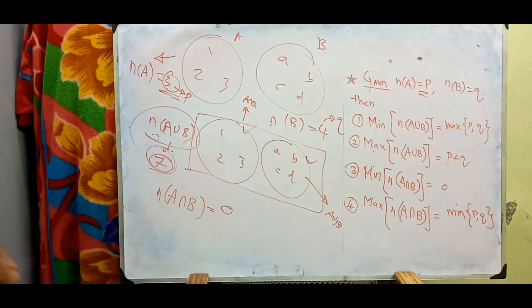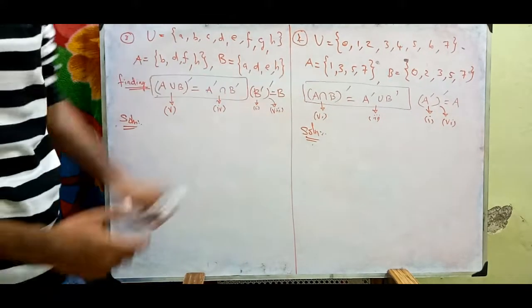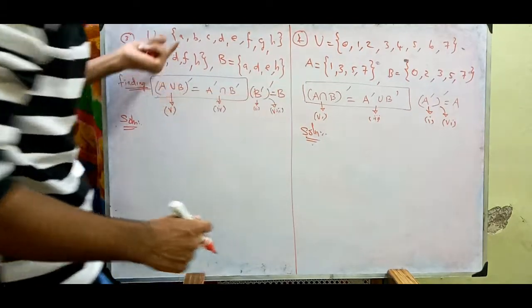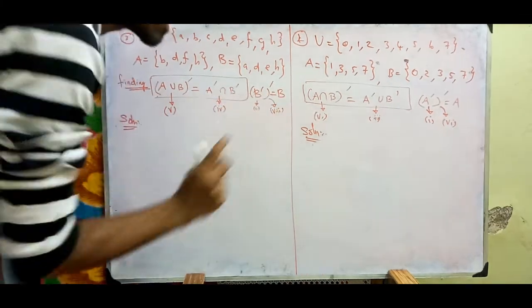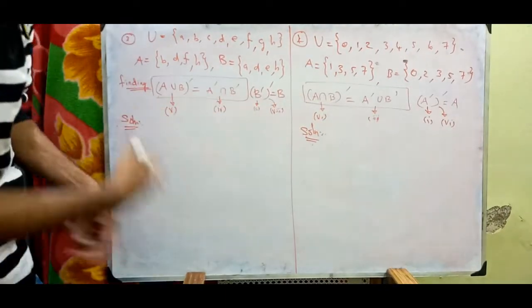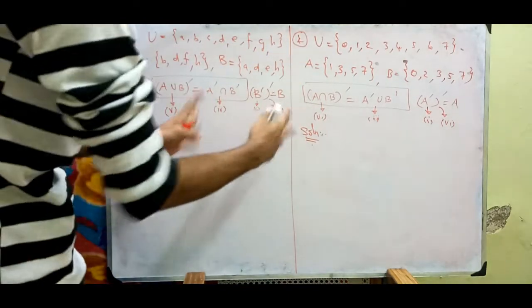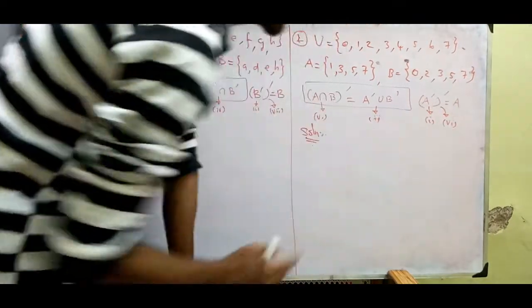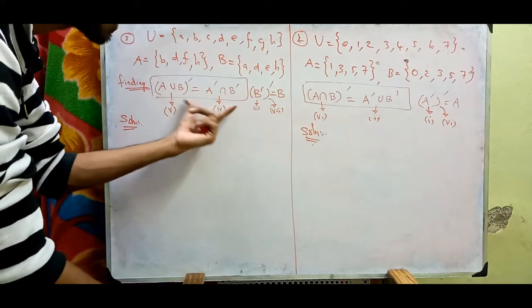Now let us see the difference of two sets. Let us have this question: the third one and fourth one in exercise 1.3, given U, A and B, in alphabets here and in numbers there. We need to find this question alone. All the questions are covered in the third one as well as the fourth one, but I am going to find them separately. First one is A dash. If I put dash again, it is going to be the sixth question in your book. And this is the fifth question, this is the fourth question, and both have equal answers.